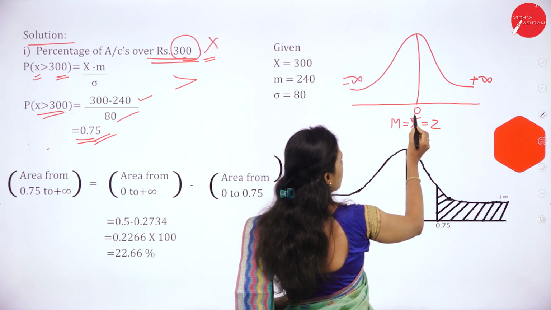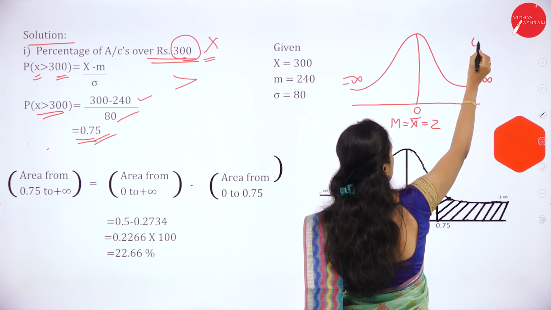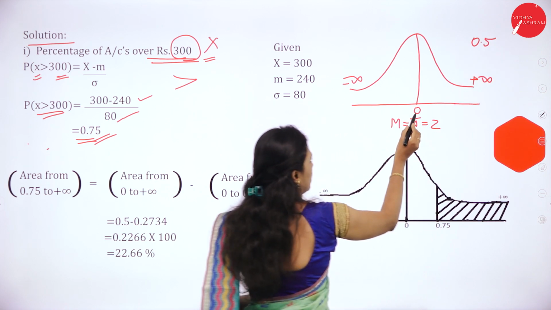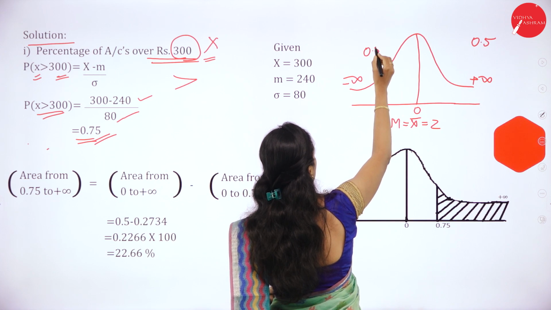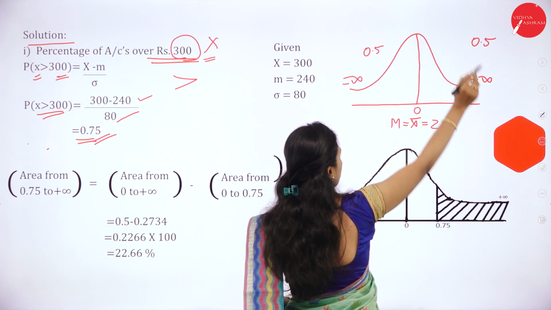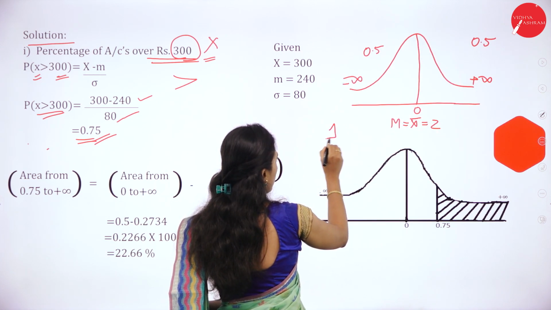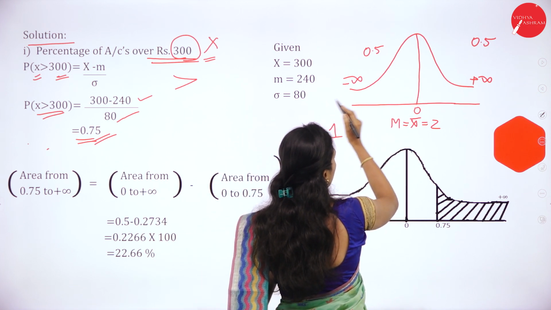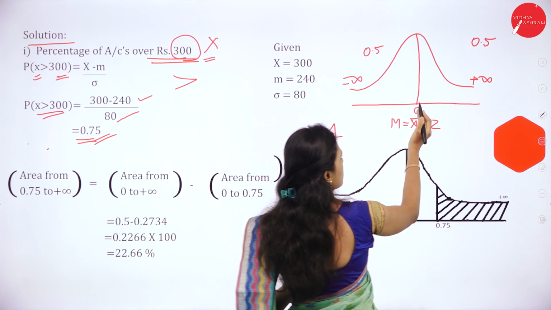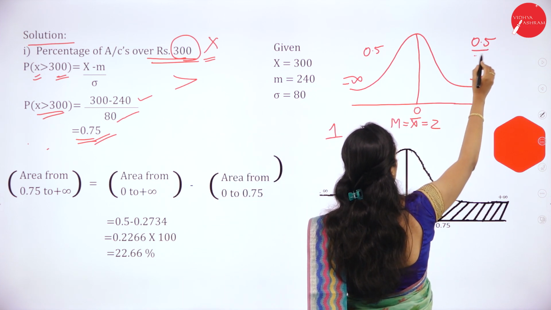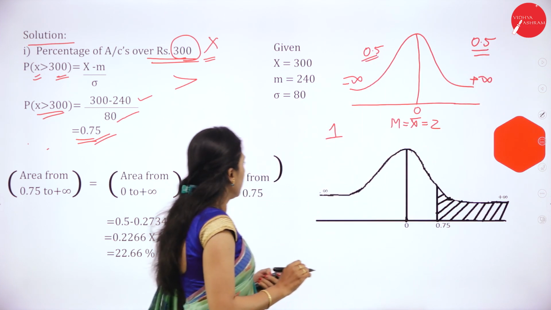The area from 0 to plus infinity is 0.5, and the area from 0 to minus infinity is 0.5. The whole distribution is always 1.